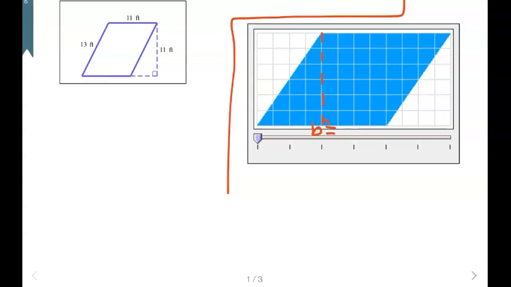And so then, since it's on a grid, I can count that. So it's 1, 2, 3, 4, 5, 6, 7, 8 for my base. And then my height is 1, 2, 3, 4, 5, 6. And so the formula for this, base times height, 8 times 6.